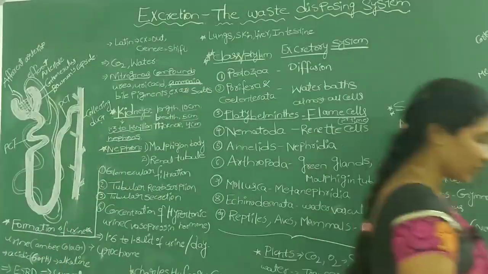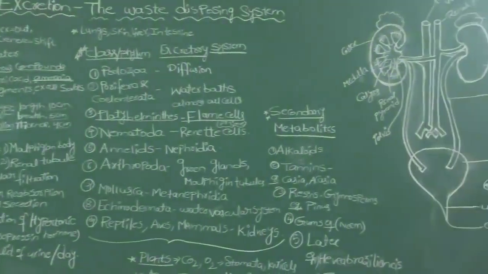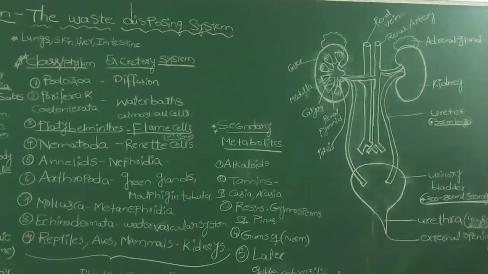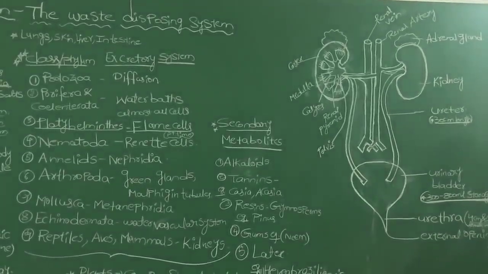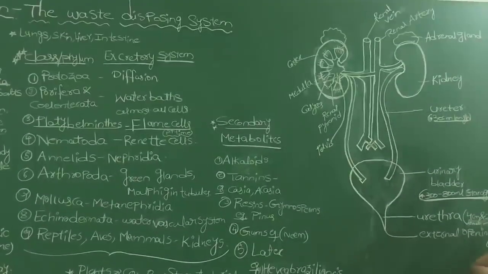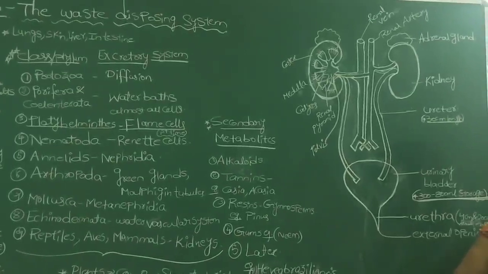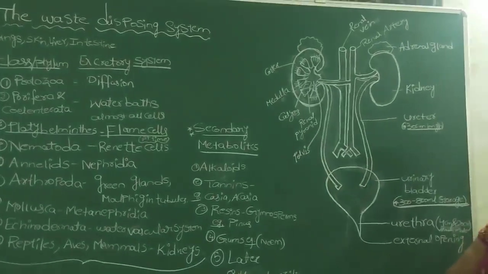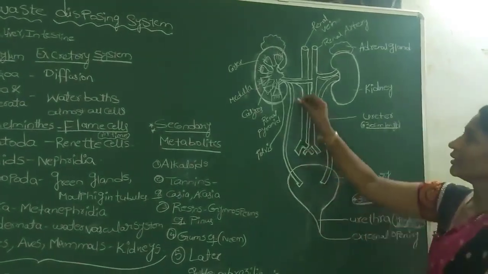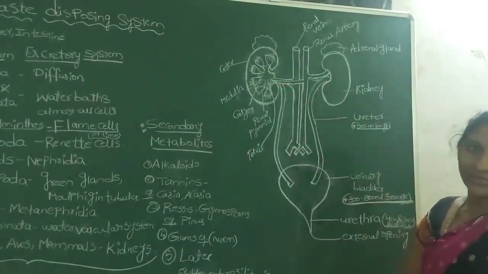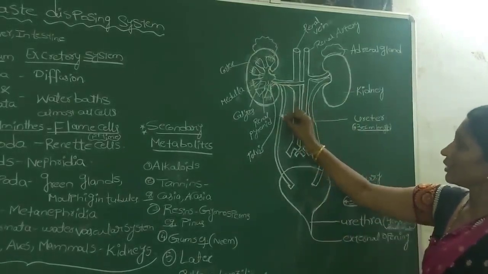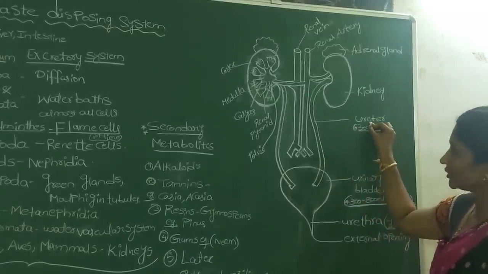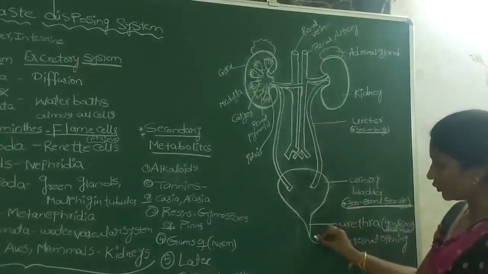Students, all of you just watch this diagram. What are the different parts of the human excretory system? Just look at this diagram and observe it carefully to understand the human excretory system. In the human excretory system, there is a pair of kidneys, a pair of long, narrow tubes known as ureters, a urinary bladder, and a urethra.